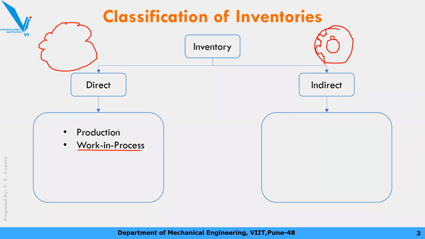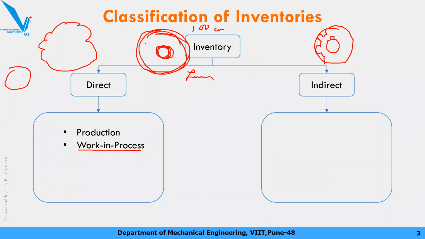So जो रॉ मटेरियल है, we call it a production inventory. Then you send this component, this raw material, onto the drilling machine where you produce a hole in it, and you prepare around 100 items of this gear. Okay, so this whole wala part is not the finished product, right? This is in between, not the raw material, also not the finished good. So you stock up these kind of blanks, these kind of parts which are in process.